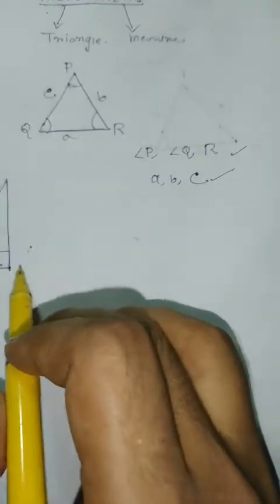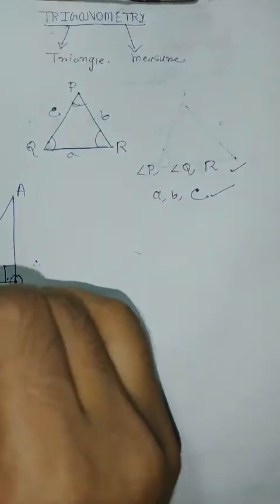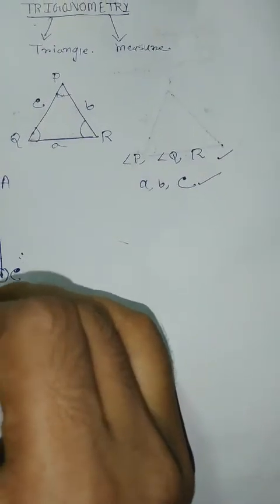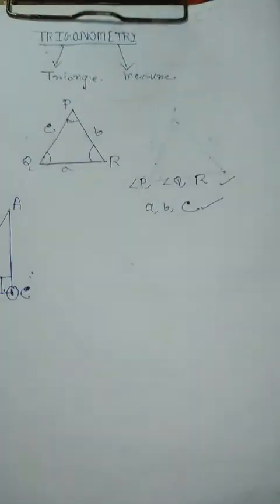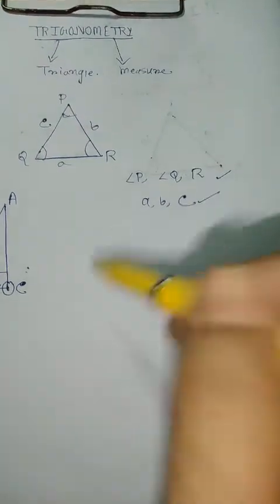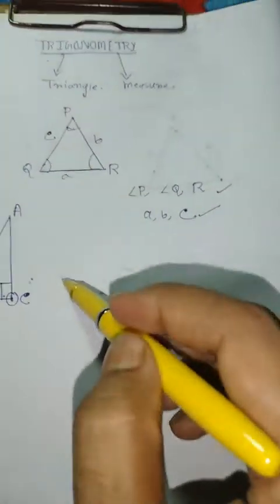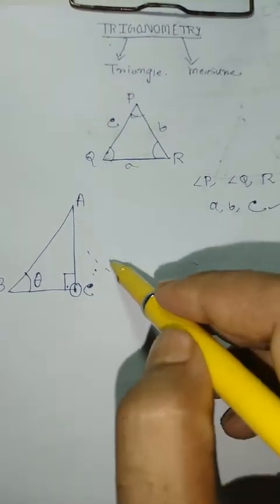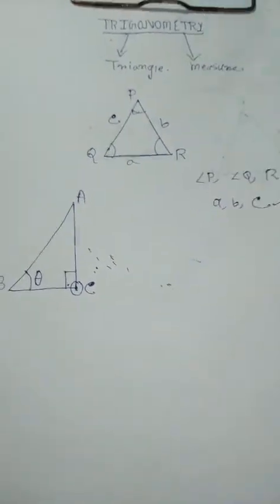This triangle has a right angle at this vertex, ABC. Let this angle be theta. This is the triangle we will be dealing with to cover most of the trigonometry.